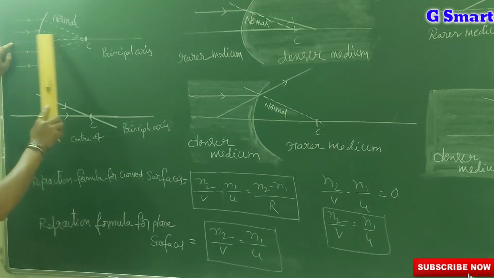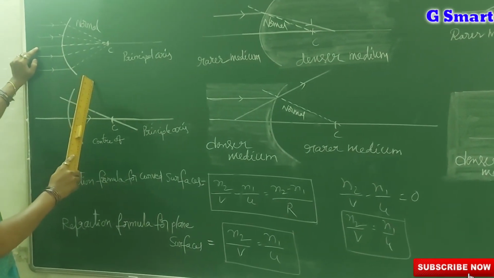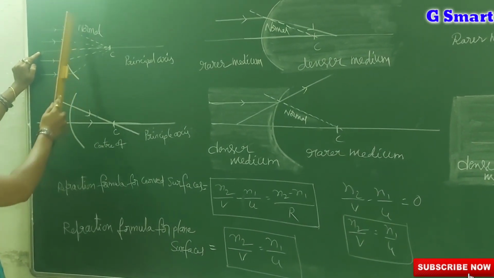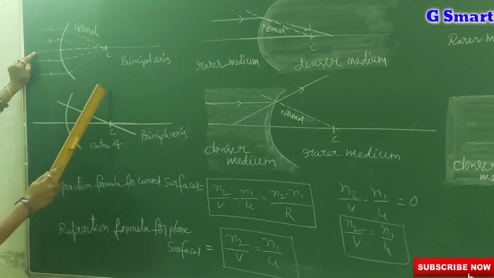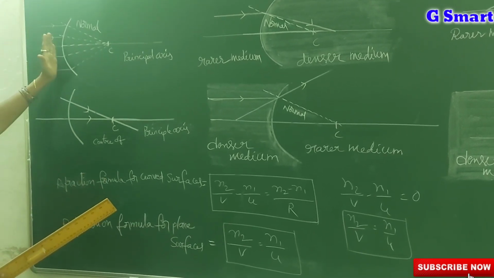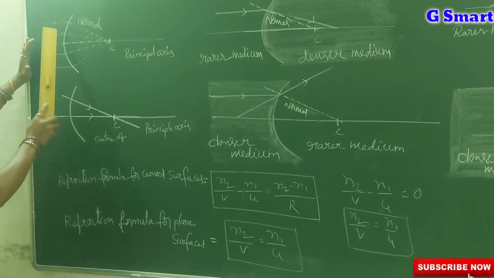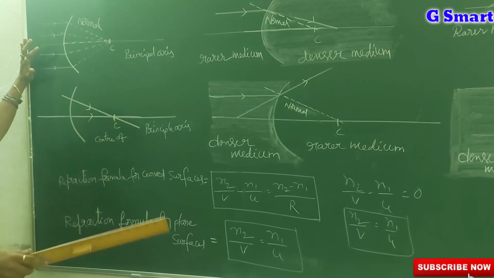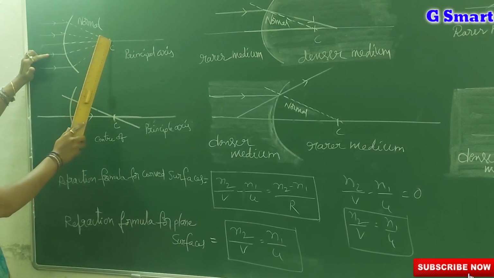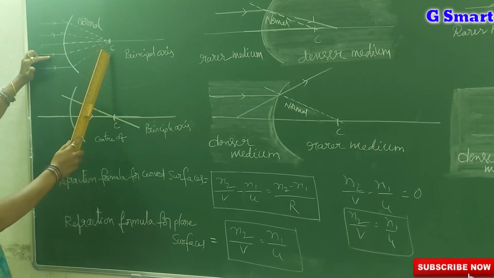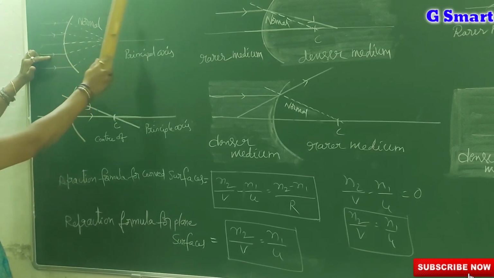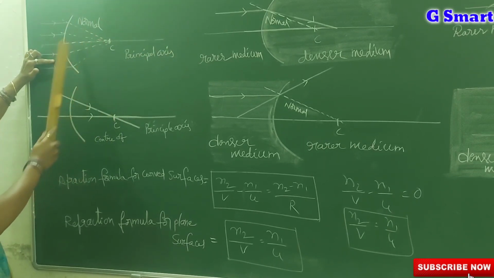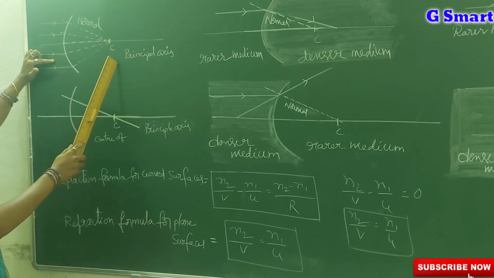See, this is the principal axis and this is a curved surface. We take light rays and consider the convex surface. When parallel light rays enter the convex surface, after refraction they all converge at a particular point, that is the focus. But here, if you observe, this is the center of curvature. A curved surface is a part of a sphere, and the center of that sphere is called the center of curvature.